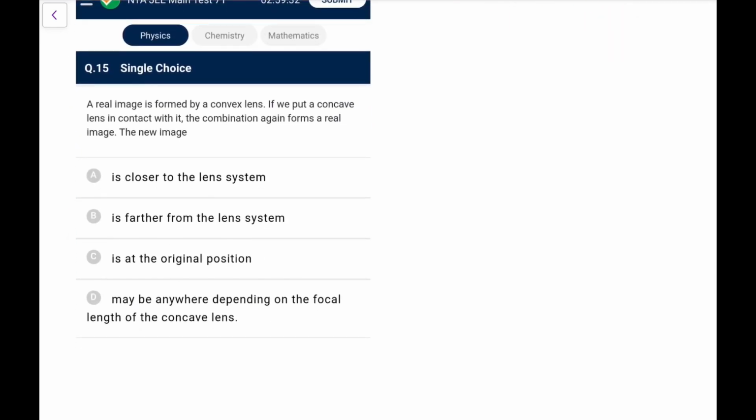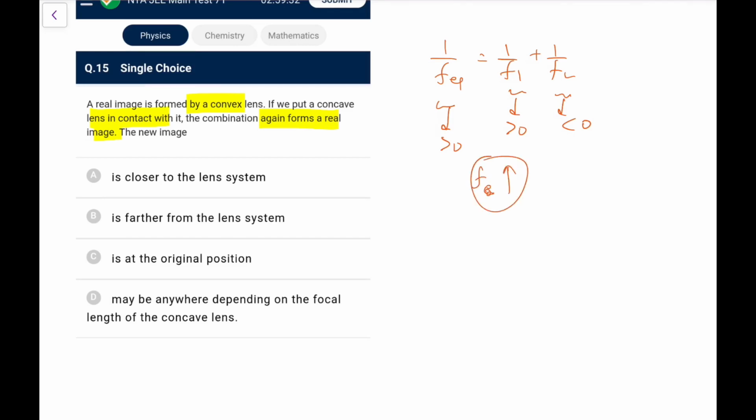Next one. Real image is formed by a convex lens. If we put a concave lens in contact with it, the combination again forms a real image, the new image. So what will happen now? For the new one, 1 upon F equivalent would be 1 by F1 plus 1 by F2. This is positive, this is positive, this was definitely negative. So definitely the overall magnitude of 1 by F will decrease, or you can say F will increase. Because the focal length will increase, now you can say